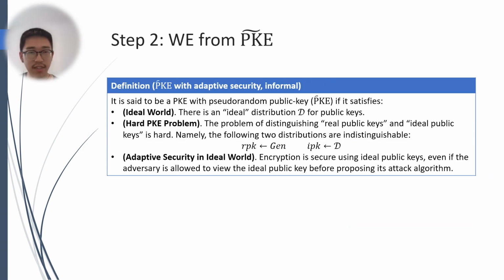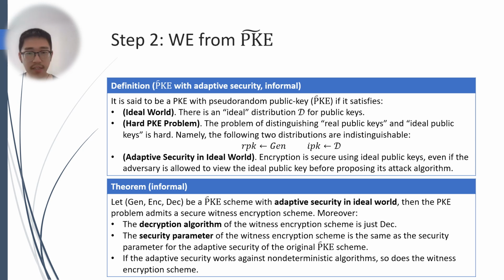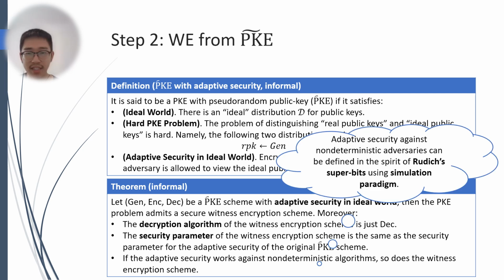Our main result in the second step is as follows. Suppose that there is a public key encryption with pseudo-random public key that is adaptively secure in the ideal world. Then the PKE problem of the scheme admits a secure witness encryption, and moreover, the decryption algorithm is just the same decryption algorithm, the security parameter matches, and if the original scheme is adaptively secure against a non-deterministic algorithm, so does the new scheme. We note that adaptive security against non-deterministic algorithms can be naturally defined using the simulation paradigm, and it's explained in more detail in our paper.